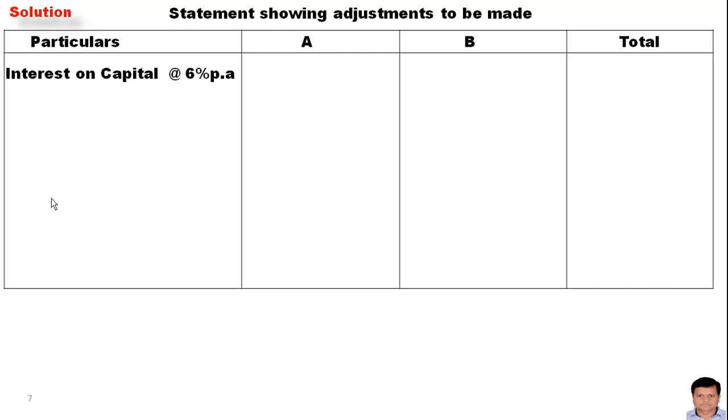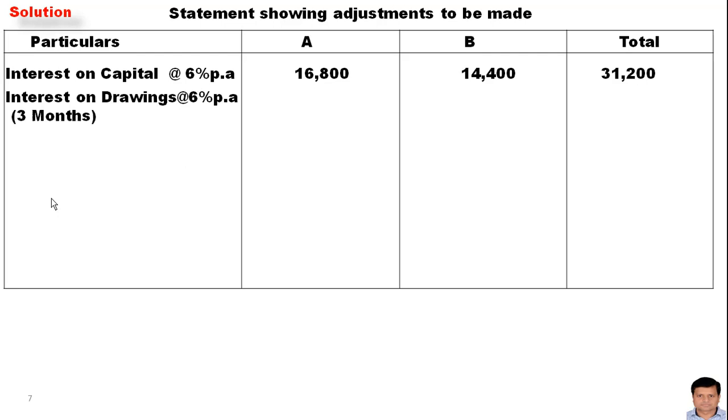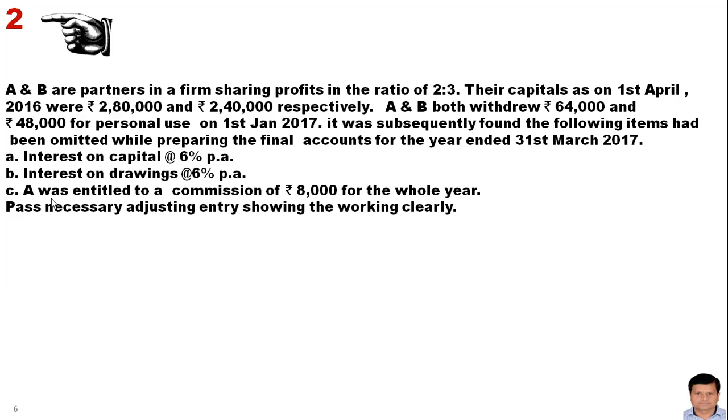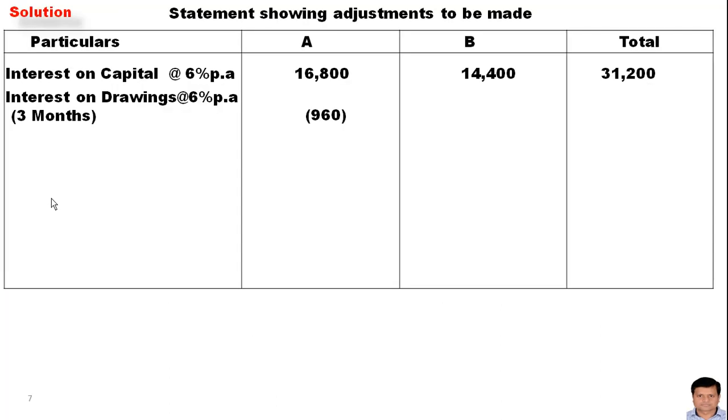Interest on capital at the rate of 6% per annum: for A 16,800, 14,400 for B, and the total is 31,200. Interest on drawings: here the interest on drawings has been charged for 3 months. Why for 3 months? Because the drawings were made on 1st January 2017. That's why the interest on drawings has been charged for 3 months. 960, 720 and 1,680.